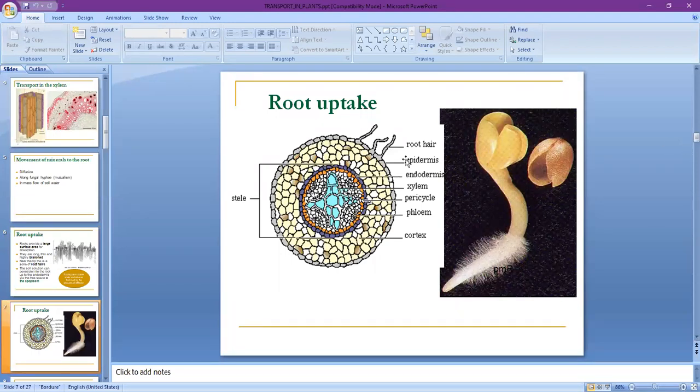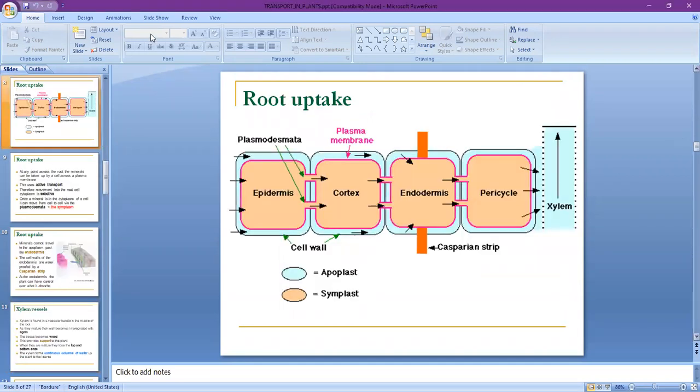Next is the diagram that explains the structure of root here. So it is the seed germination process. In the seed germination process, the first structure is called radicle, and at the tip region of radicle, the structure is called root hair, and it is responsible for receiving the water molecules from soil. In the next structure, we take the root uptake system.